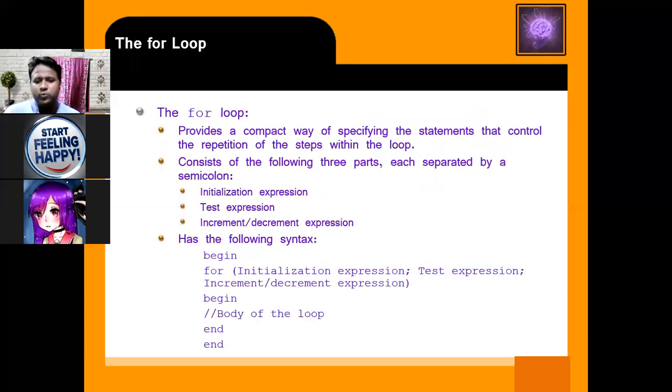In the for loop, it provides a compact way of specifying the statement that controls the repetition. A for loop contains three parts. First part is called the initialization, meaning we have to initialize the value. Second part is called the test condition, you have to check for a condition. Third part is increment and decrement. So for loop contains three parts: initialization, then test condition, checking condition, then increment and decrement.